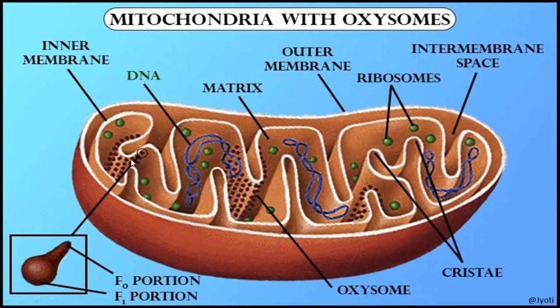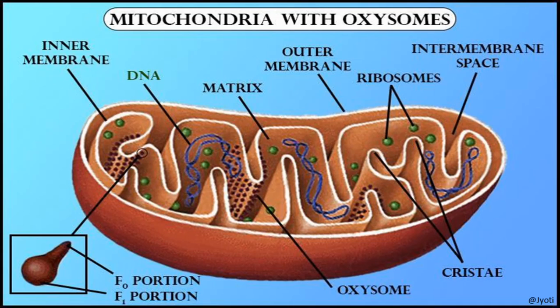You can see that the cristae contain some kind of particles. These particles are called oxysomes or F0, F1 particles. These particles are involved in oxidative phosphorylation and ATP production, and that's why the mitochondria is known as the powerhouse of the cell.